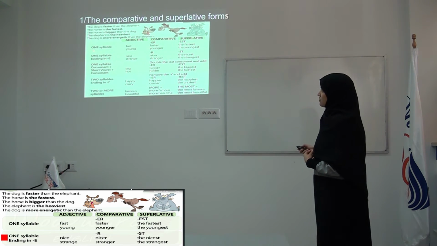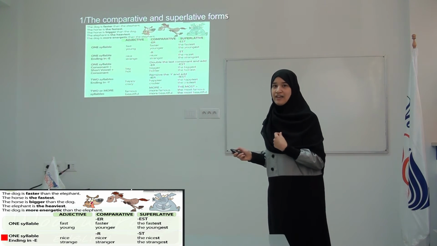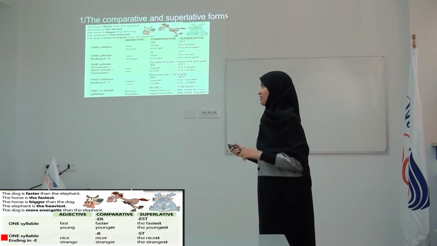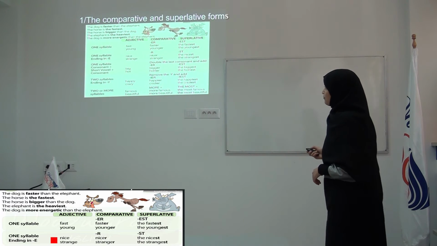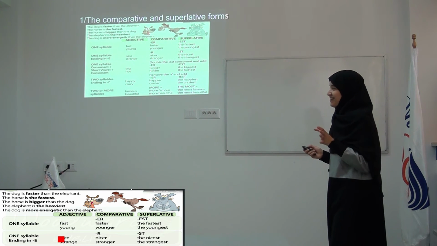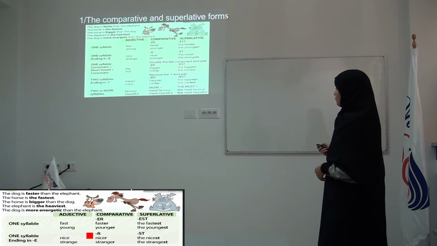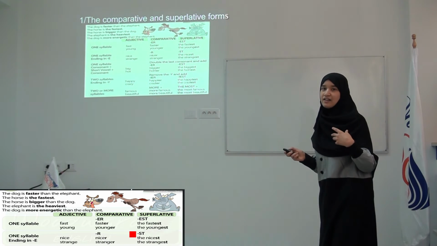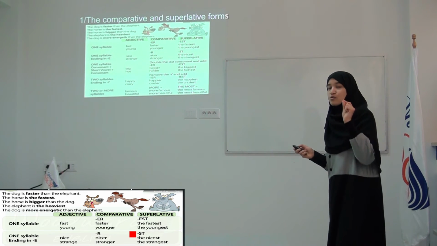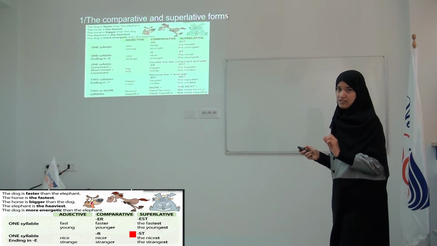Now we move to the next rule, which is about an adjective when it is one syllable again, but it ends with E. So here, for example, we have the adjective nice, or strange. In the comparative form, we have just R, because we already have E. In the superlative form, we have to add ST. So the major point here is not to add EST or ER, just R or ST.